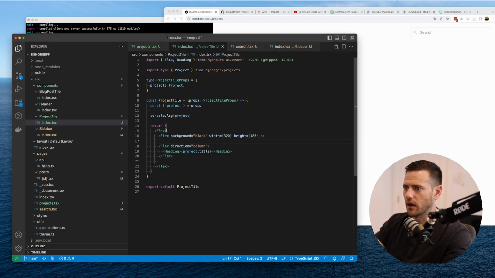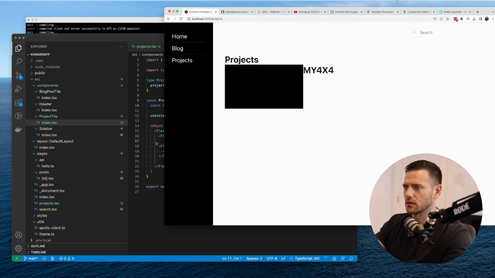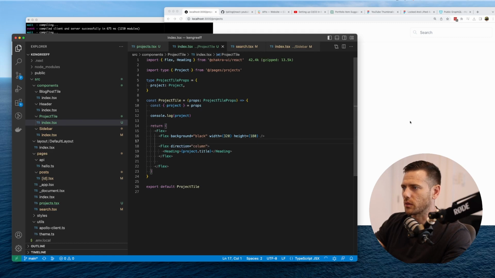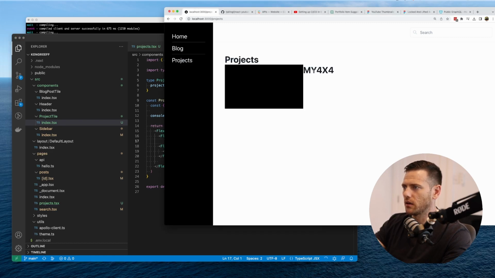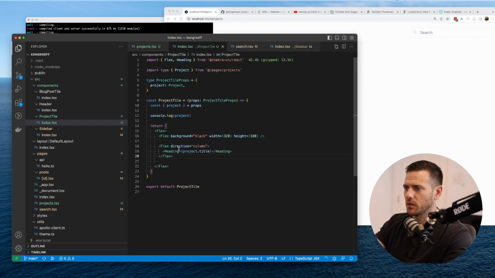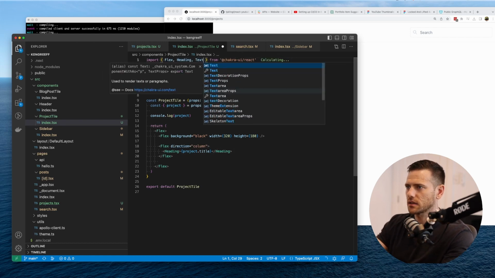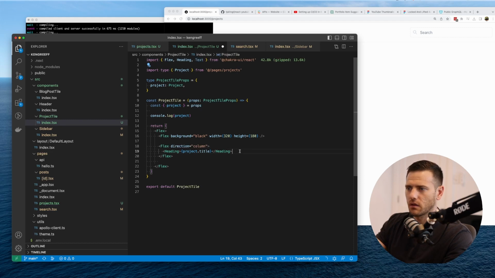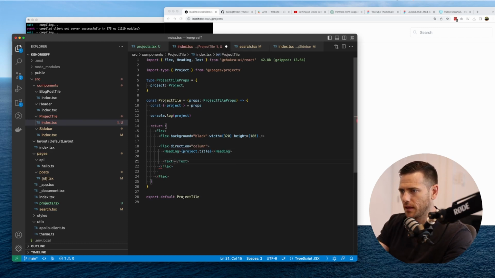Definitely want to round. Oh, do we want to round that? Nah, that's right. So we've got the project tile. We've got the heading over here. It's probably a little bit big, but that's okay. The next piece is going to be the text. This is going to be the description. So this is going to be project.description. And we're going to need this to break.